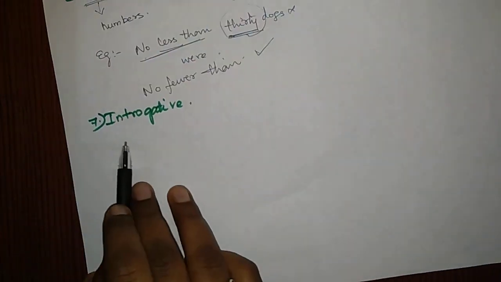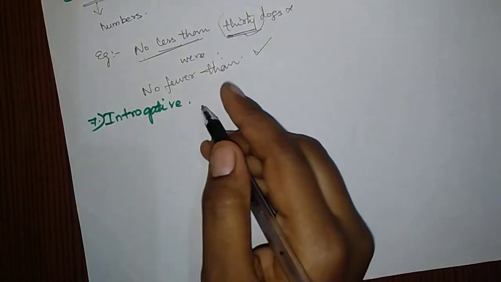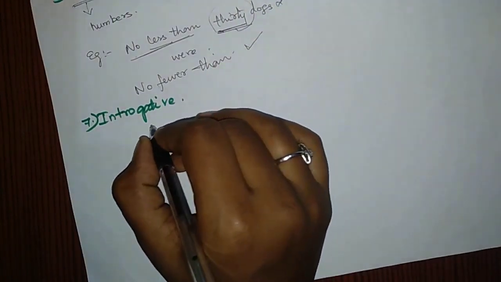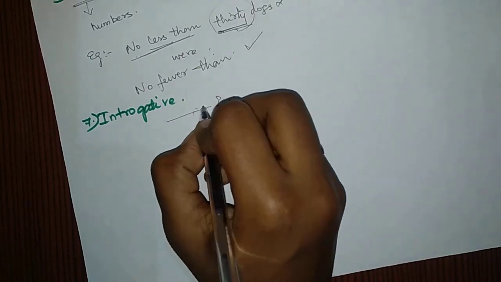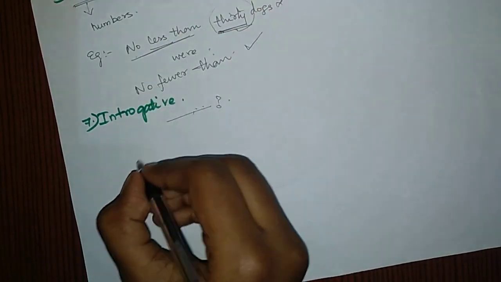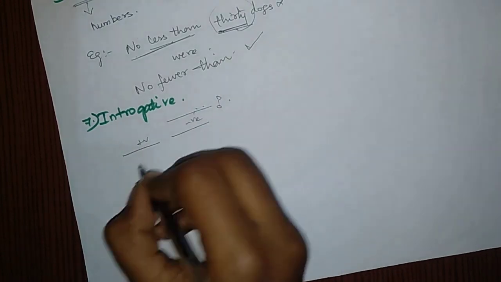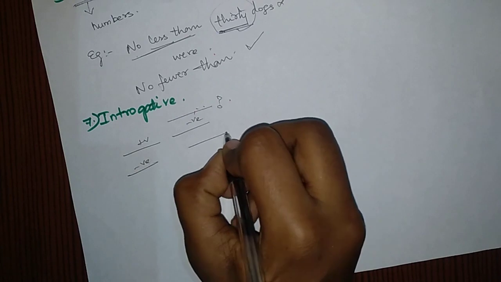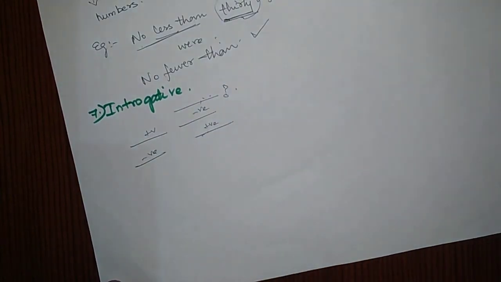It's for interrogative type questions. That is a question mark type questions. If a statement has some question tag like isn't it, wasn't it, like that. If the statement is positive, the question tag should be negative. If the statement is negative, the question tag must be positive. Okay, this is the rule that we have to see.